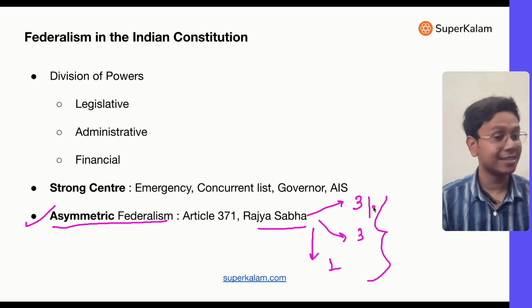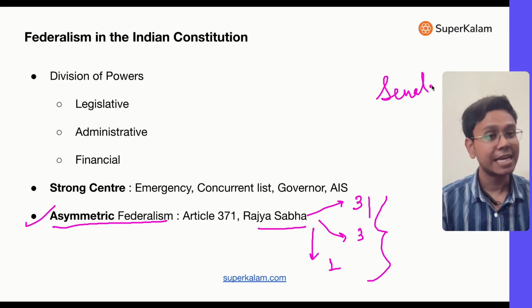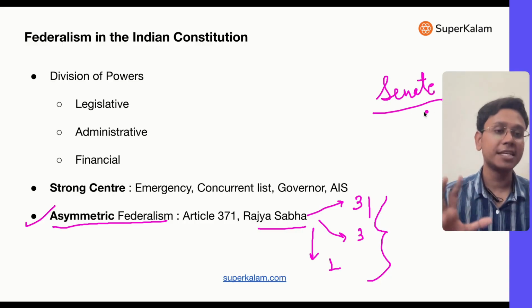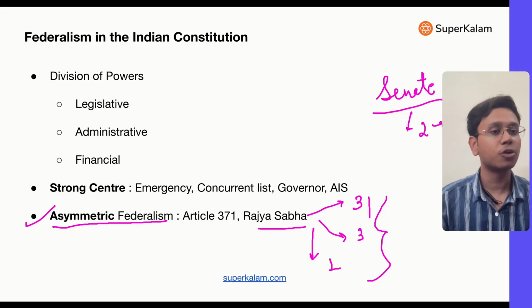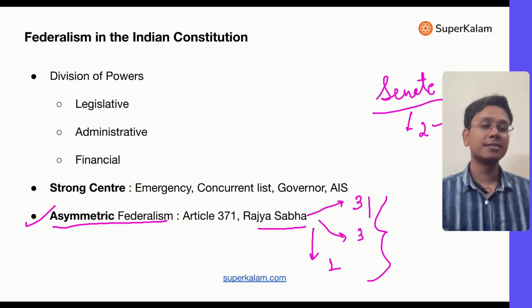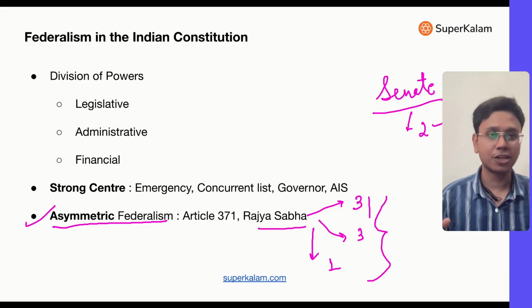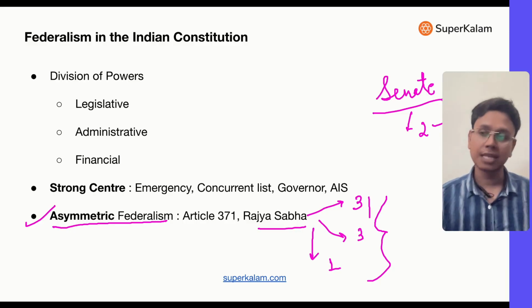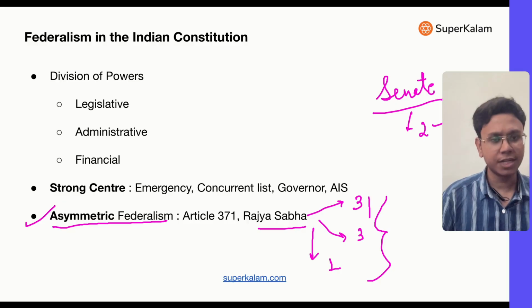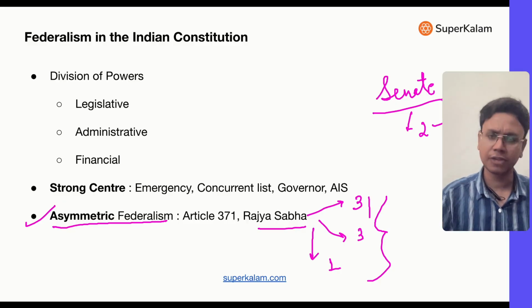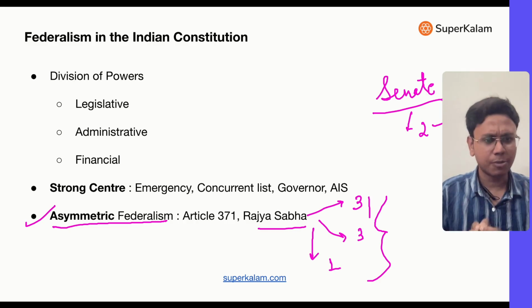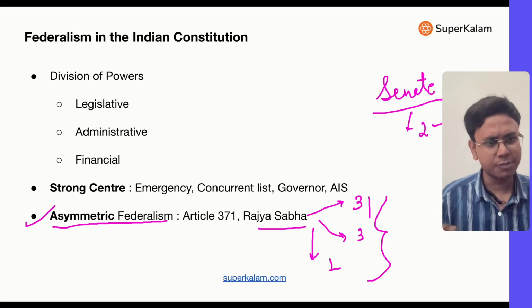But in the USA, there is an upper house called the Senate. In the Senate, all 50 states have two members, so there are a total of 100 members. People say that this is the real meaning of federalism: all states are equal. But in India we have asymmetry. Some states get more seats on the basis of population. Now, it has its own reason. We have preferred population basis because small states have very low population, while big states have very large populations. That's why we have created this asymmetry.